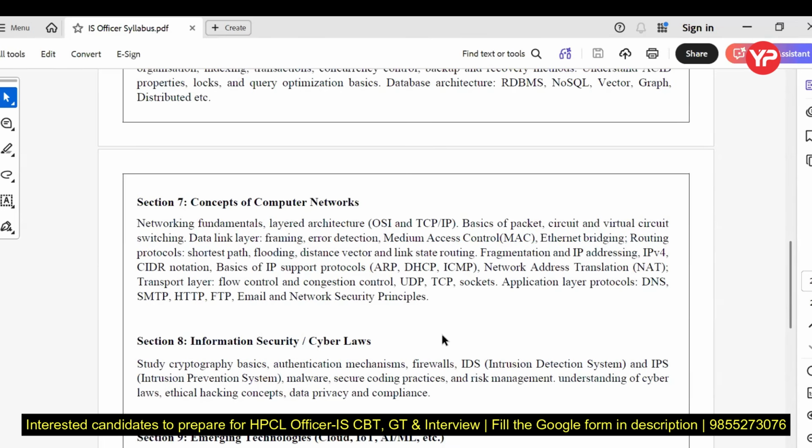Previously, they asked a good number of questions, almost 15 questions from this area. But now they are not. They just removed the syllabus of theory of computation. Fine. Let's start with the PYQ session, my dear students. So I'm going to share with you.